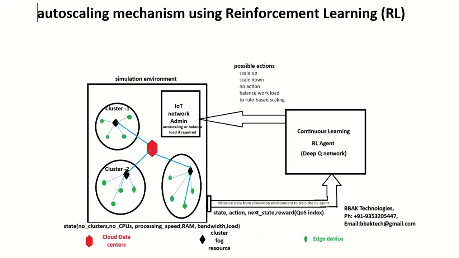It auto scales itself. Auto scaling means it can automatically increase or downgrade the infrastructure by using an artificial intelligence technique called reinforcement learning.